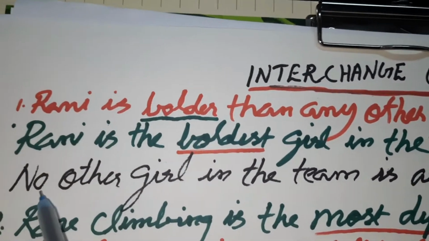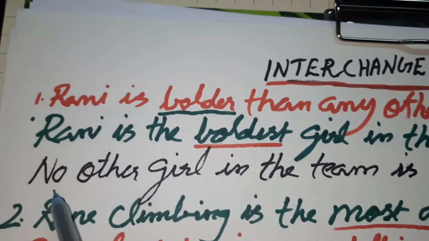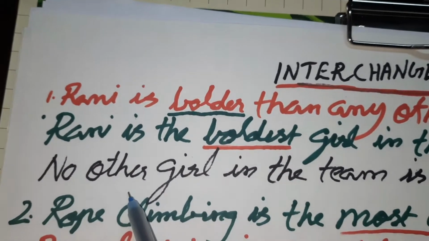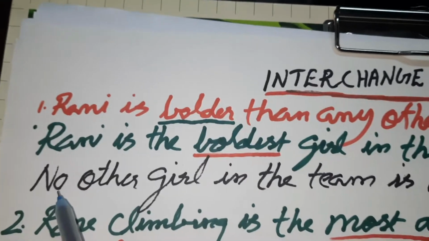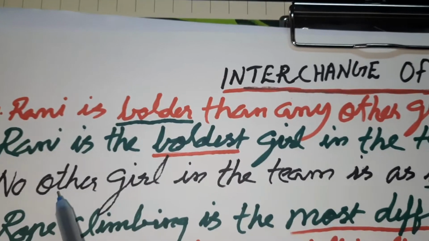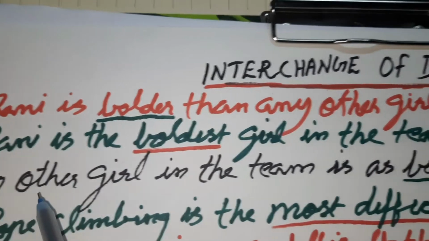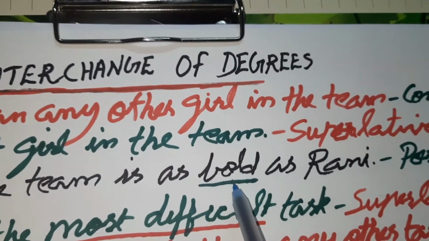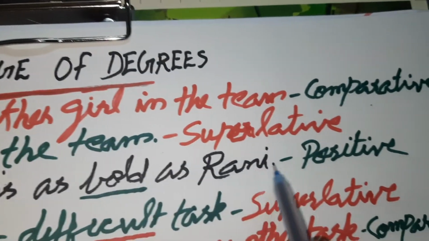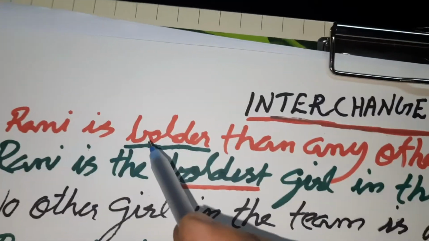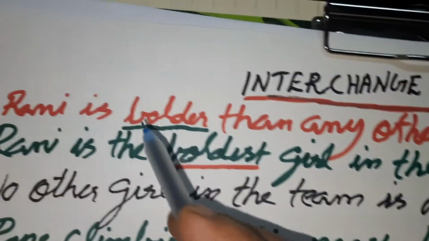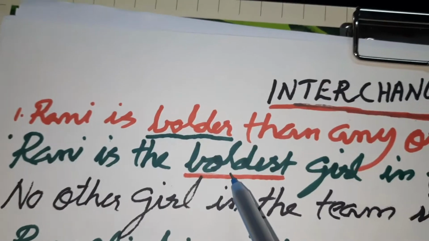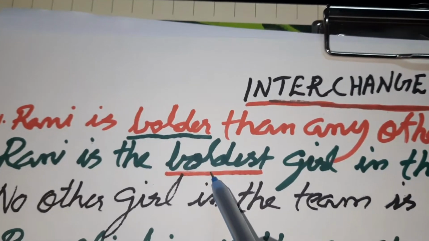See, when we write the positive form, we have to start the sentence with "no other." So, mostly we have to use "no other." Only in one form, we have to use another form. So, no other girl in the team is as bold as Rani. That is the positive form. So, we can see bold, bolder, boldest. Bold is the positive form, bolder is the comparative form, and boldest is the superlative.